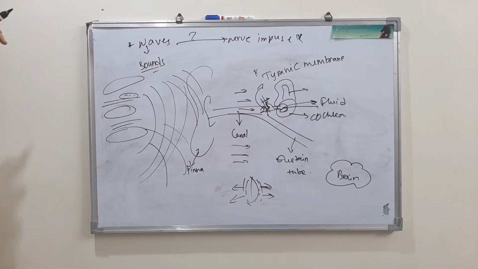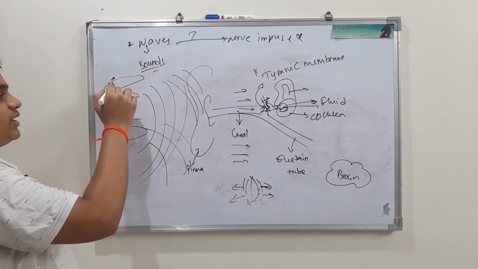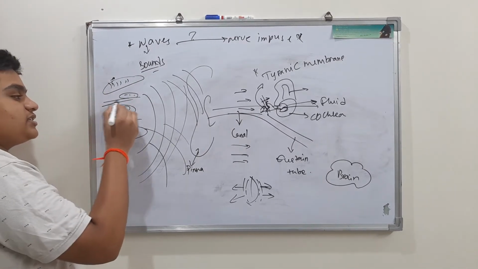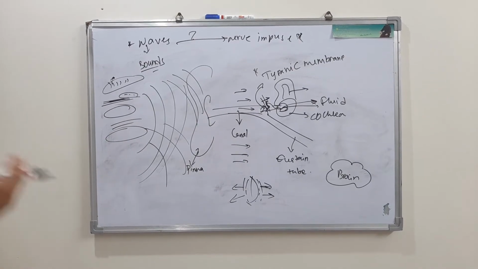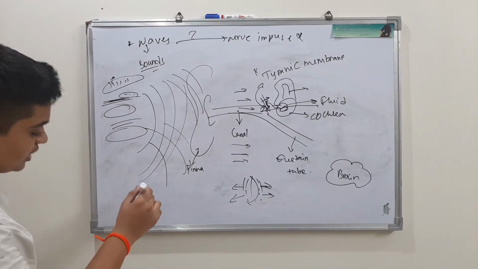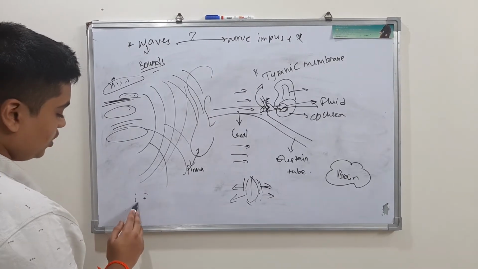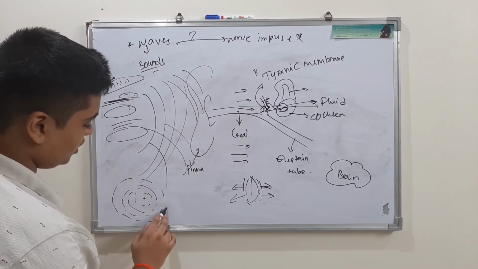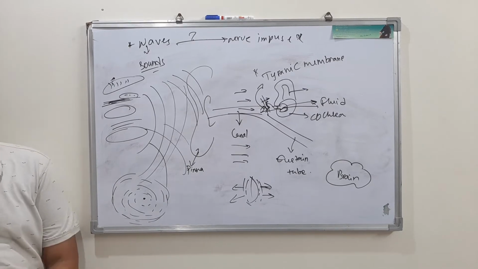Now whenever these vibrations are here, the scala vestibuli contains perilymph, and this lymph vibrates or waves are caused in this. Due to these waves and vibrations, this basilar membrane is repelled, or ripples are caused. Have you ever seen water ripples? If a water drop falls on a stable water body, what happens? Ripples are caused like this. Wave fronts collecting, ripples are caused like this. So same thing happens here in the basilar membrane.